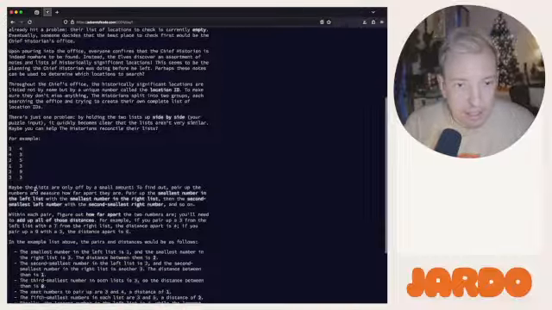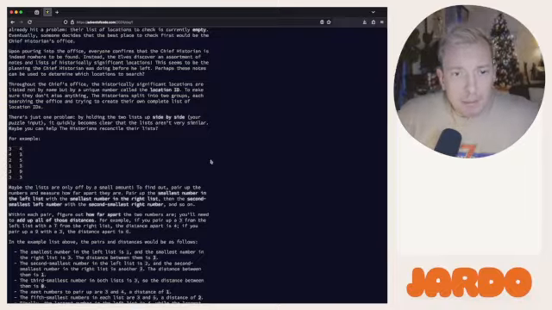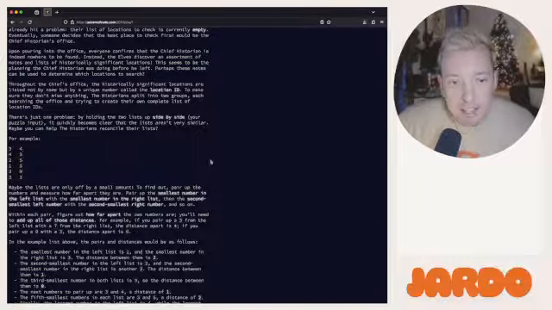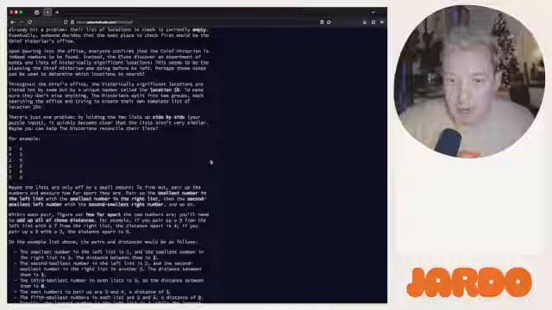And then it gives us an example here. Maybe the lists are only off by a small amount. To find out, pair up the numbers and measure how far they are apart. Pair up the smallest number in the left list with the smallest number in the right list, then the second smallest left number with the second smallest right number, and so on.